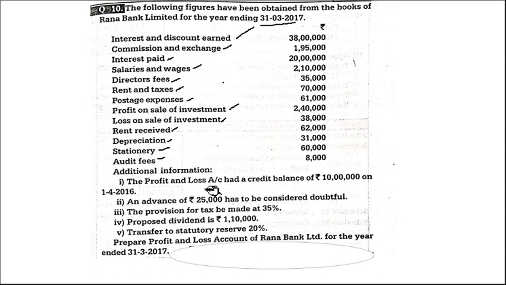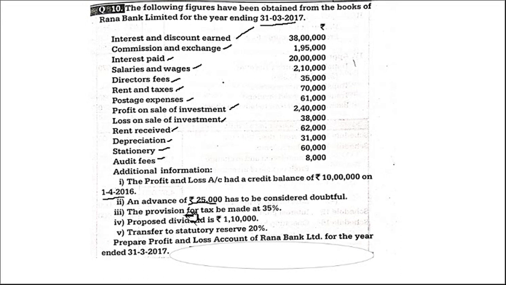The profit and loss account had a credit balance of rupees 10 lakh on 1/4/2016. So this is last year's brought forward. Then an advance of rupees 25,000 has to be considered doubtful. So there is doubtful debt. Okay, where does it go? Appropriation or which part? Provision. It should be considered under provisions and contingencies, right?